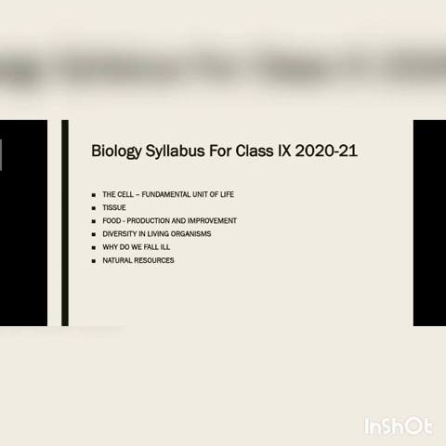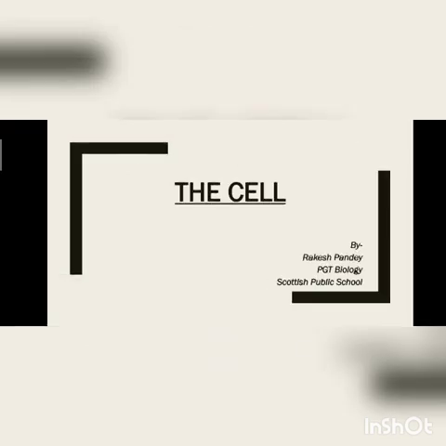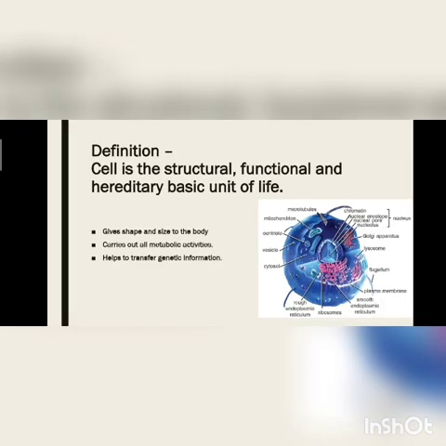Okay, and the last we have natural resources. So this chapter comes in every class about the environment. Here in this chapter we'll study about different types of cycles like hydrological cycle, carbon cycle, oxygen cycle. We'll study about air pollution, water pollution, and so on. So starting from the first chapter, the cell.